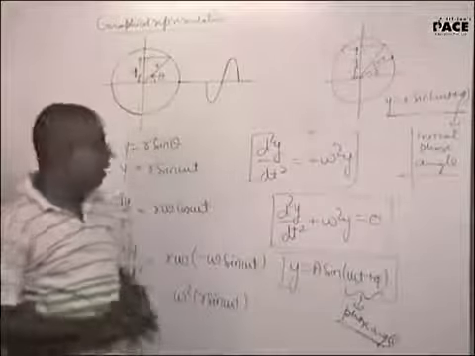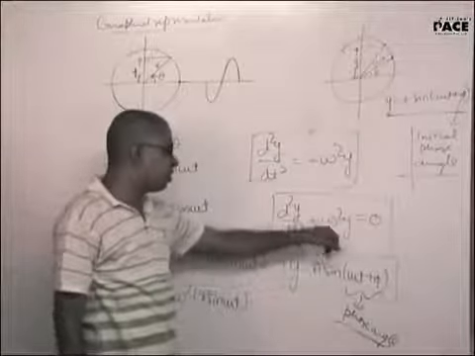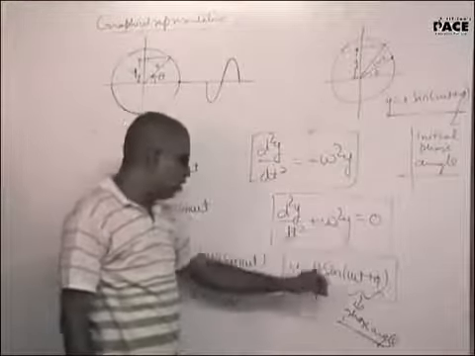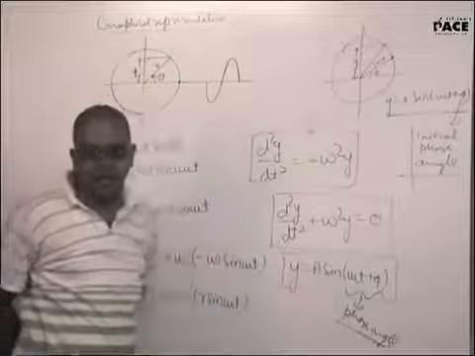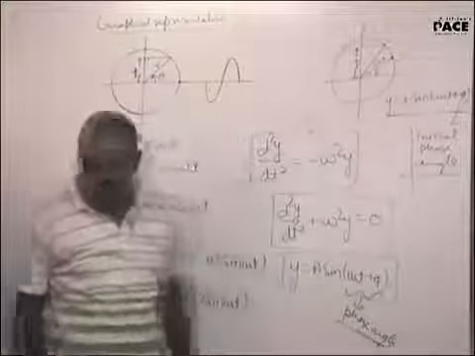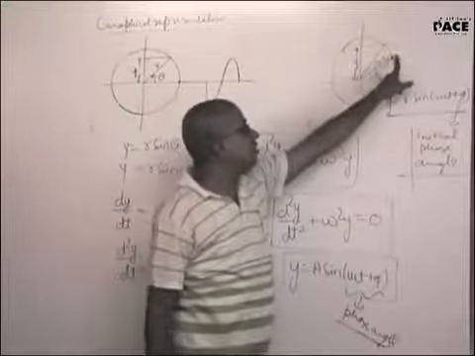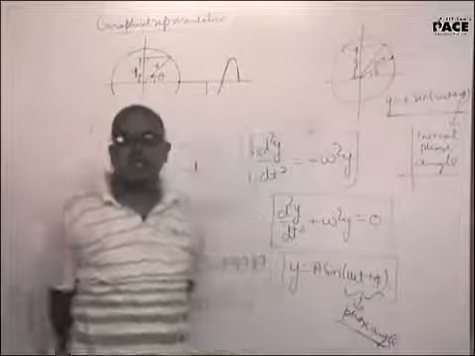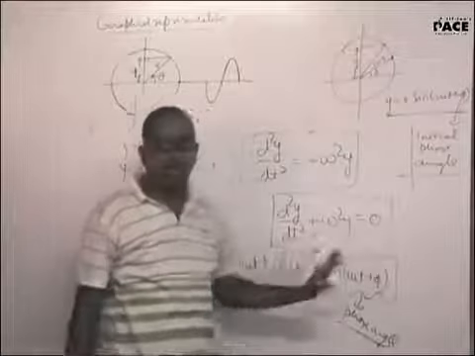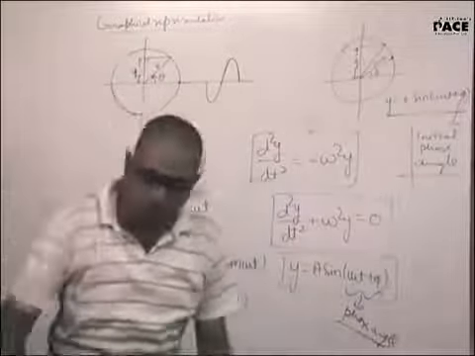Hence the general equation for an SHM is d2y by dt square plus omega square y is equal to 0. Now y is equal to a sin omega t plus phi. Omega t plus phi will be called the phase angle. Phi will be the initial phase angle. Suppose the particle is starting from here, then phi will be representing the initial phase angle. Hence this will become the general solution of this particular equation. These both will represent a simple harmonic motion.